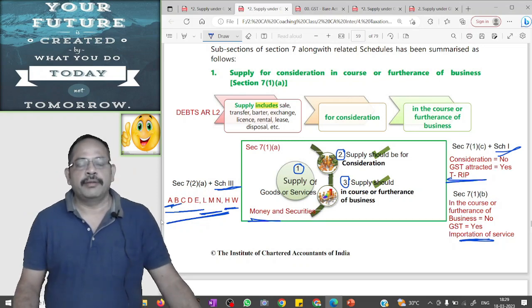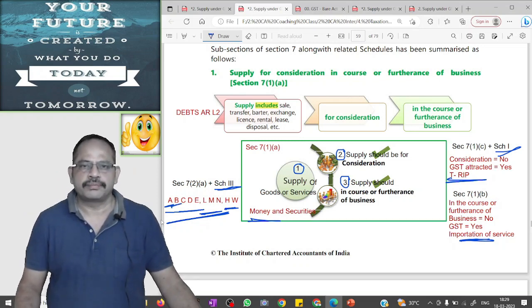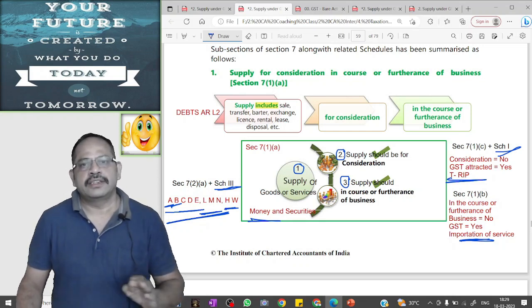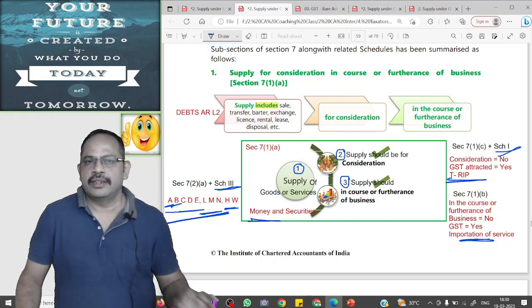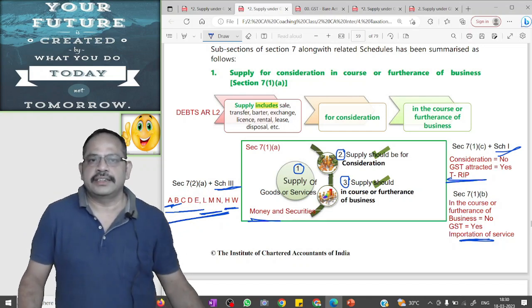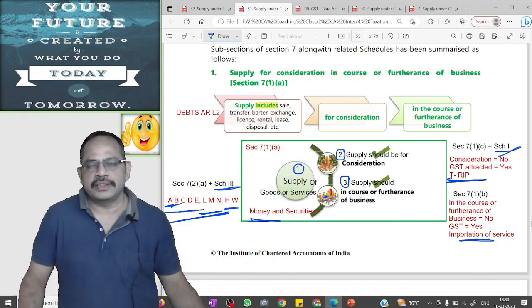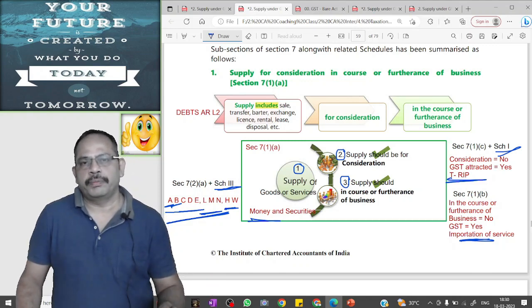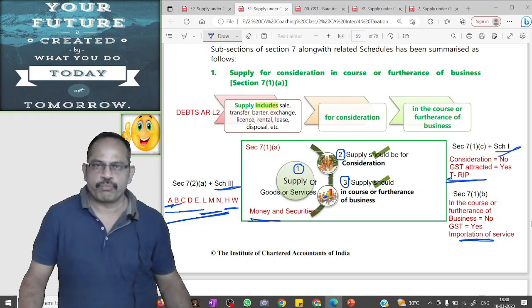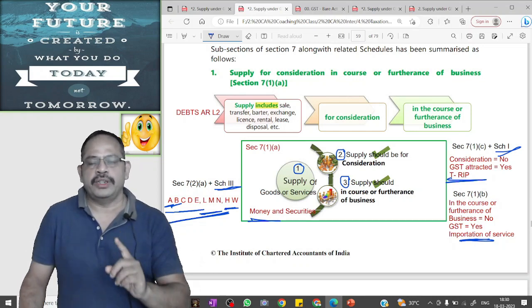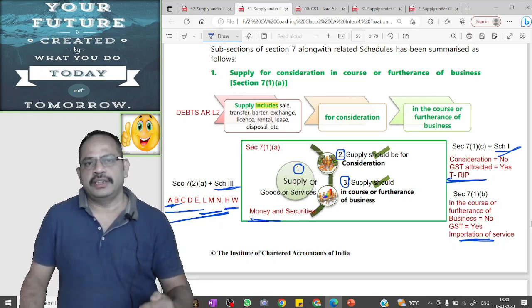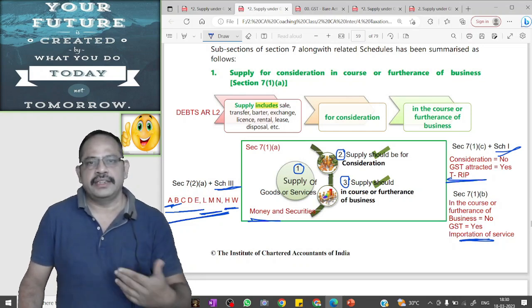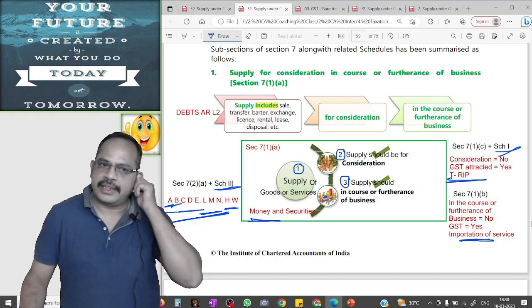B stands for building, sale of building. Sale of building is not a supply, not a taxable event and GST will not be attracted, provided entire consideration is paid after issuance of completion certificate or its first occupation, whichever is earlier. If even ₹1 consideration is paid before issuance of completion certificate or its first occupation, whichever is earlier, then it is a supply, it is a taxable event and GST will be attracted.